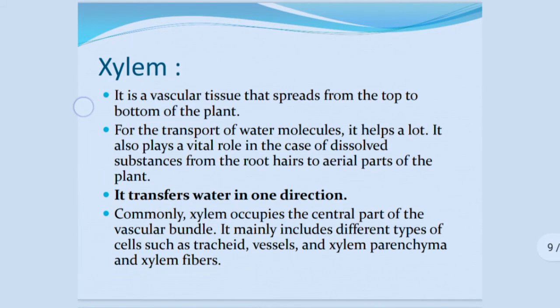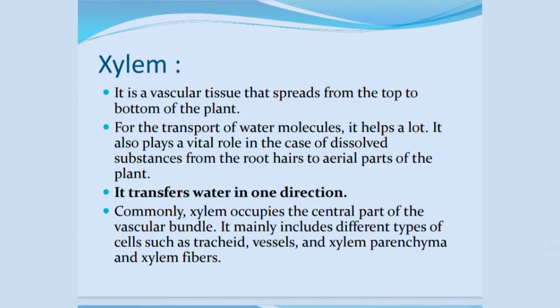The first type of conducting tissue is xylem. Xylem is a vascular tissue that spreads from the top to the bottom of the plant. It is for the transport of water molecules. It also plays a vital role in transporting dissolved substances from the root hairs to the aerial parts of the plant. Xylem transfers water in one direction.